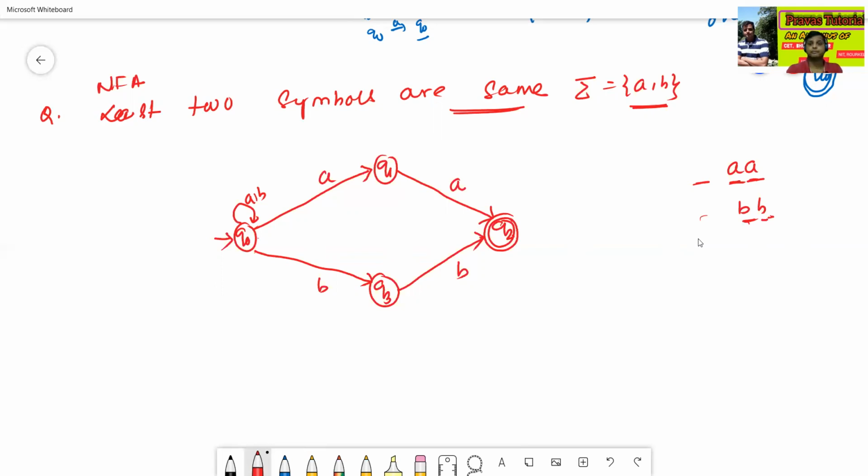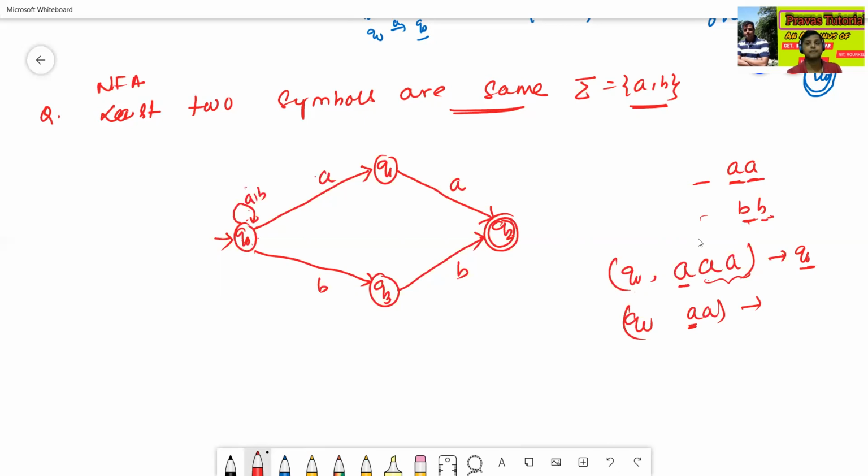Suppose, for example, A. How many possibilities are there here? Q0 will read A, goes to Q0. Q0 will read A, goes to Q0. Then Q0 will read the remaining of the input, A. There are two possibilities: either Q0 will read A, goes to Q0, or Q0 will read A, goes to Q1.